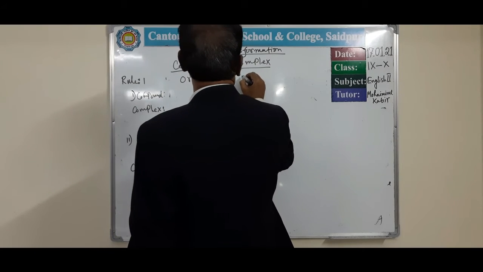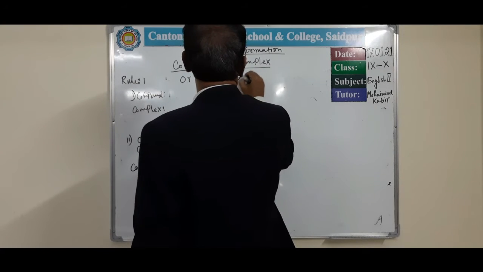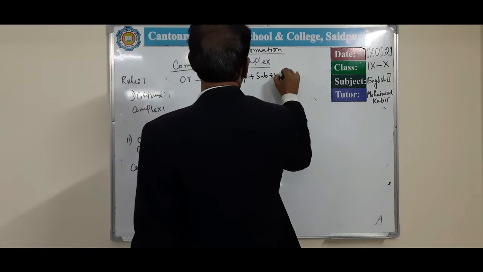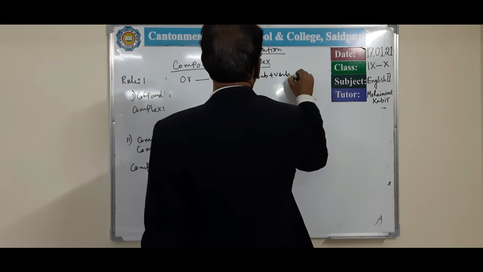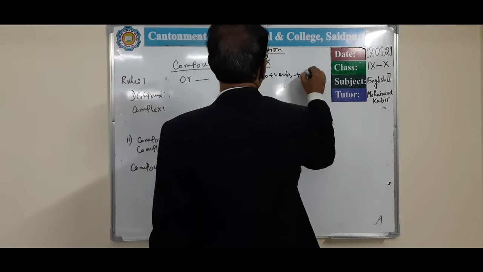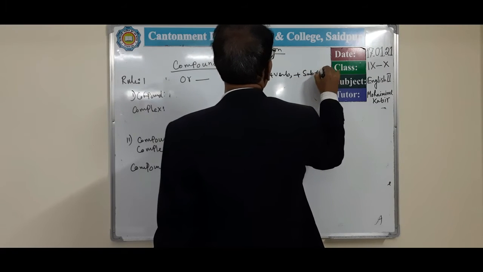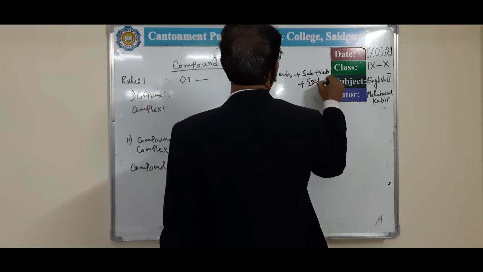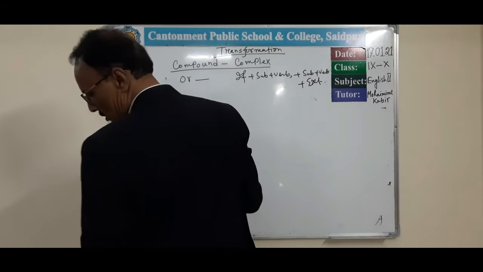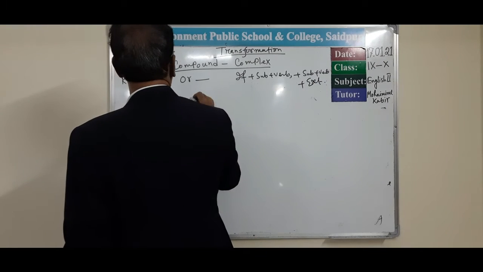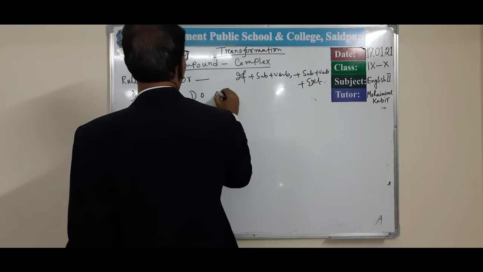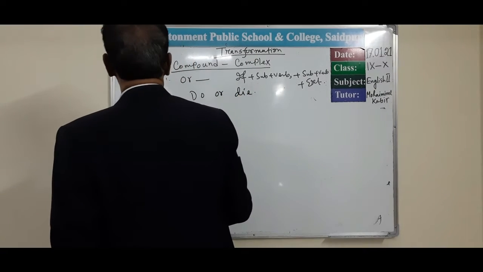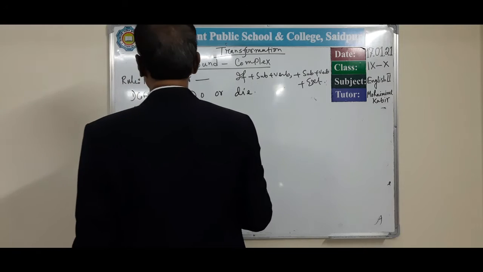First of all, you give if plus subject plus verb, comma, plus again subject plus verb plus extension. For example, do or die. What will be the complex form?